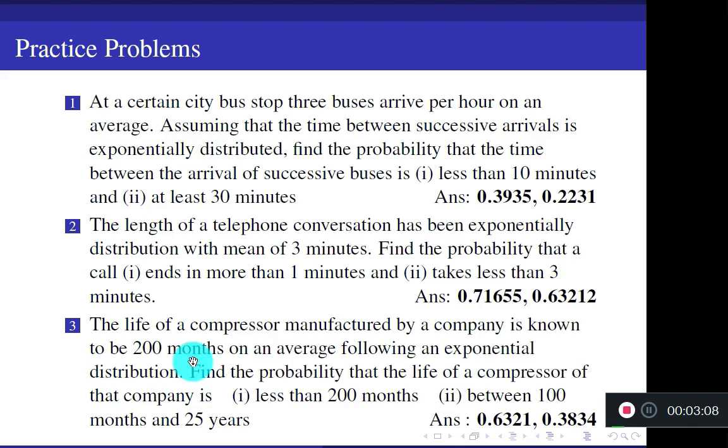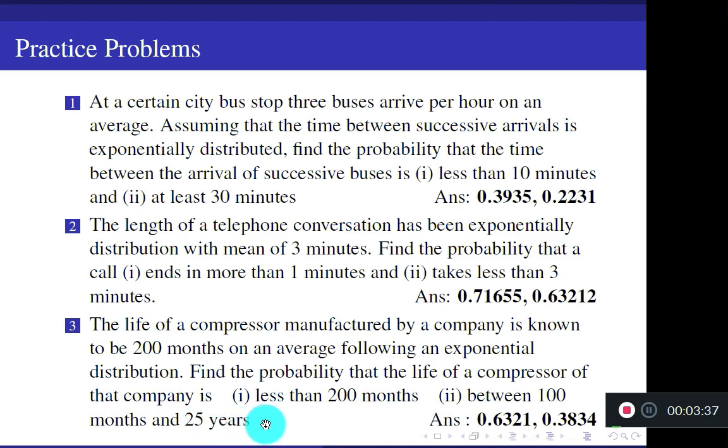So on an average, this is the life of the compressor, 200 months. So 1 by alpha is 200, alpha is 1 by 200. Months. Remember, months. Find the probability that the life of a compressor of the company is less than 200 months. P of x less than 200 is required. Okay. And between 100 months and 25 years.